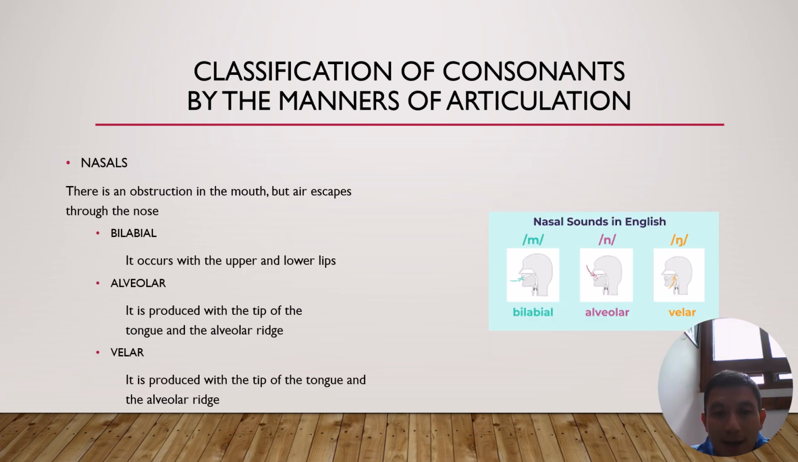Another one, nasals, have three: bilabial, alveolar, velar. There is no obstruction in the mouth, but air escapes through the nose. For example, bilabial M, alveolar N, and velar N.